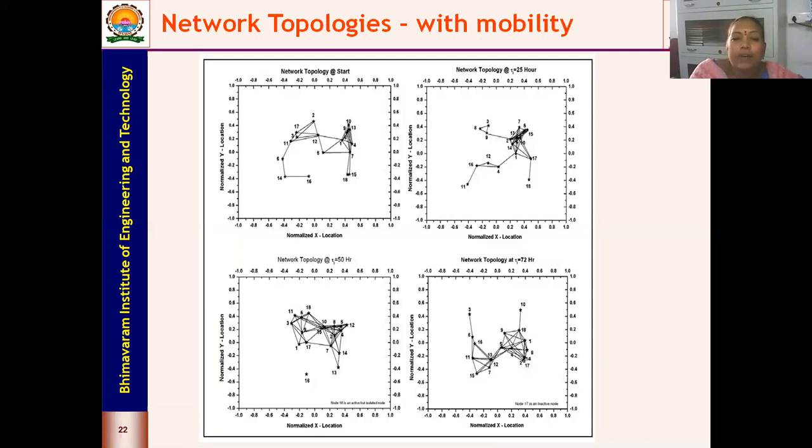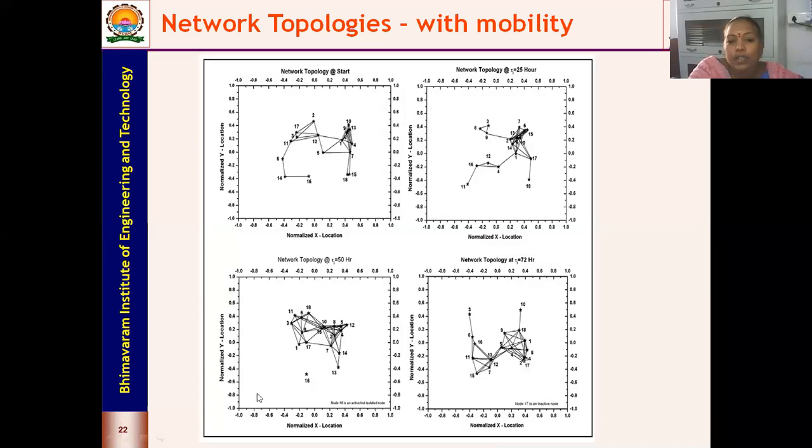So then you can see in your first plot, node 12 had been a neighbor of 11, 3, 17, and 2. Now, when you look into the second plot, you can see the 12 here. 12 has neighbors as 16, 4, and 11. So this shows how the changes in node mobility, the node movements, have taken place.